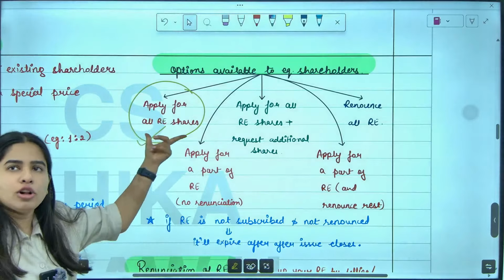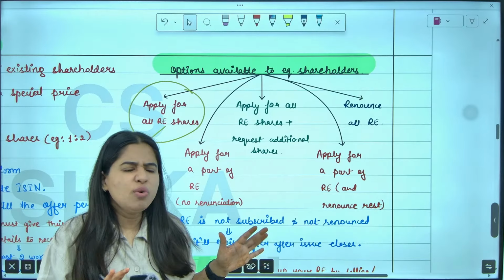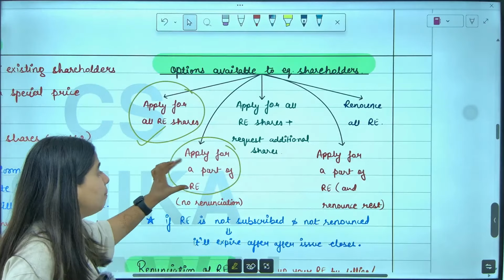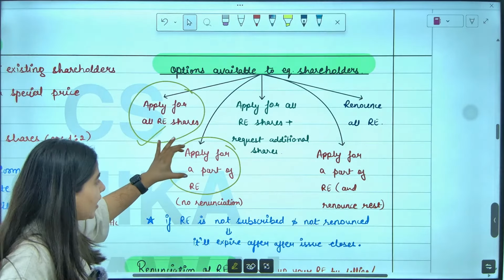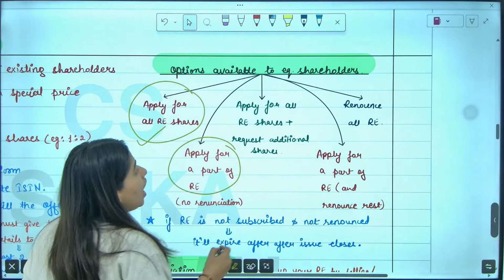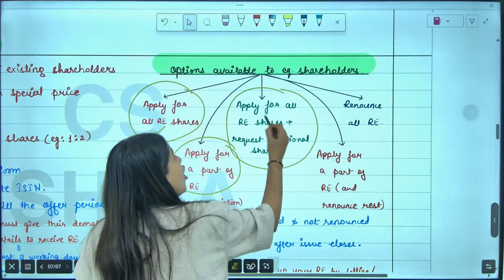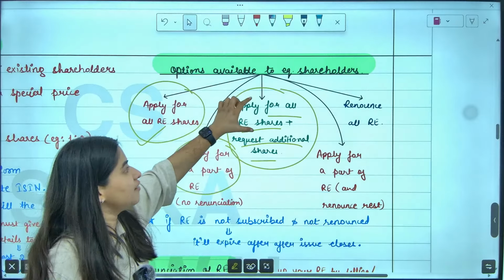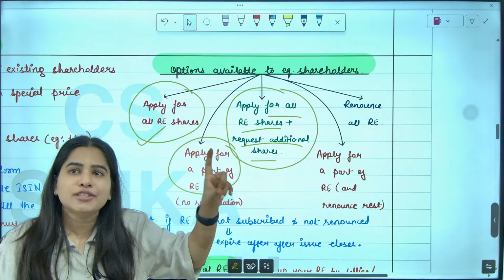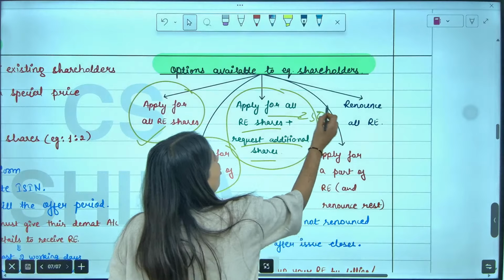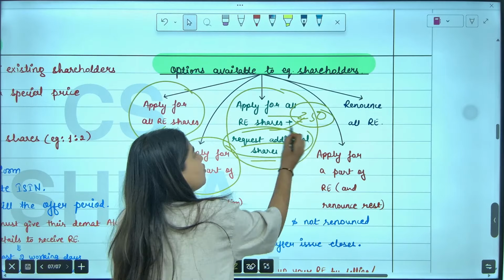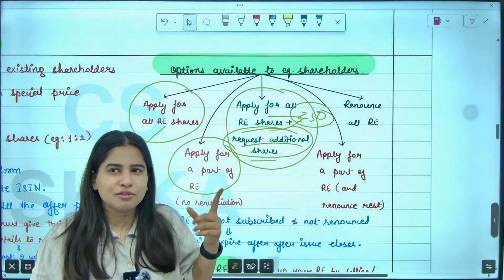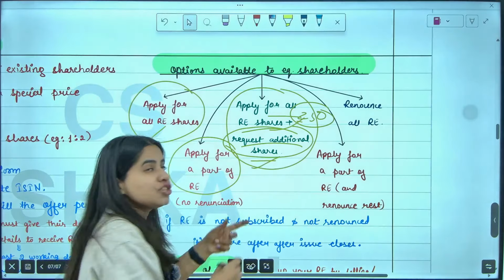Or let's say I don't want to buy all the shares, but I want only 100 shares. So I can apply only for a part. Are we clear with this? Next, I can apply for all the shares plus request additional shares. Let's say I want 300 shares. So first I will apply for all my rights, I have the right to purchase 250 shares, plus I can request additional shares. I can request the company for one more piece of cake. I'm very foodie. So you can apply to the company for additional shares.